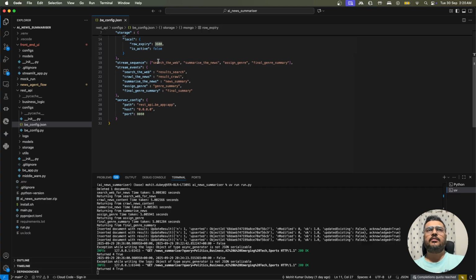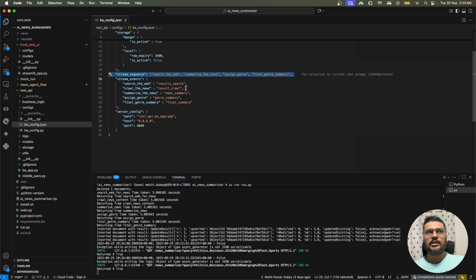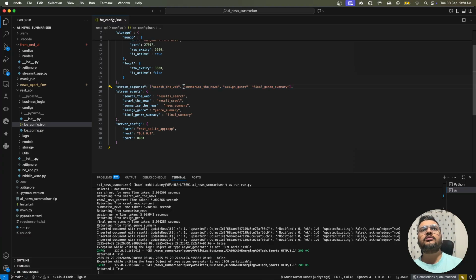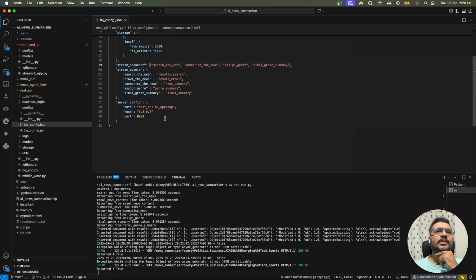These are the streaming sequences. I would advise you not to change this because it is in the exact sequence in which it should be. It is here just for your understanding of what news streams we are going to receive at our end and will be sending to the front end. If you want to use crawl later, you can use that as well. But don't change the sequence, because otherwise the project will break and you won't be able to recover it. And this is your server config, where you are running and so on.